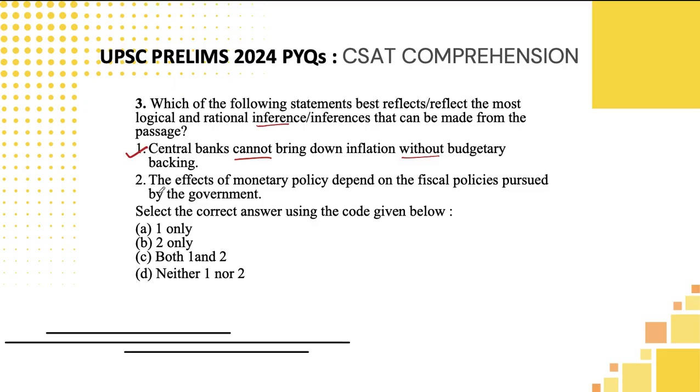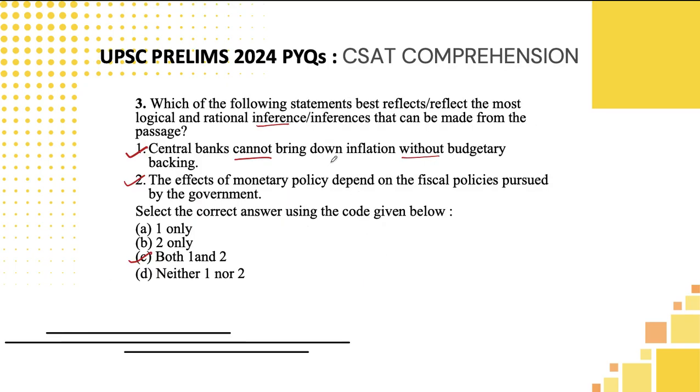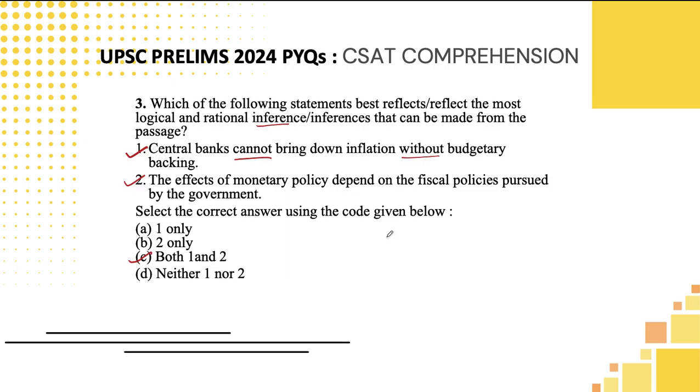Second one, the effects of monetary policy depend upon fiscal policies pursued by the government. Using GS common sense also you can arrive at it. So both are correct here, students. You can verify it by reading the last three sentences also. So monetary policy and fiscal policy are interrelated. That's what they have conveyed here. As I said, usually for inference statements, you need to give maximum weightage to the last three lines in a passage. So both of them are correct here.